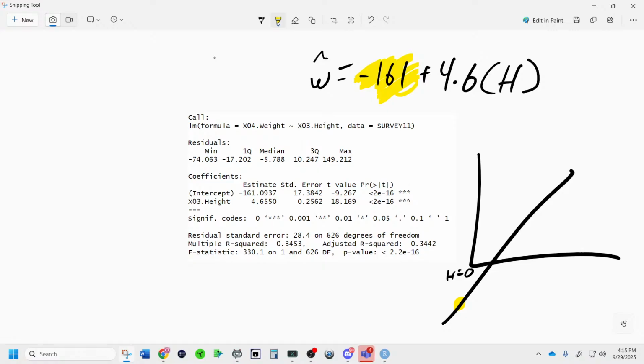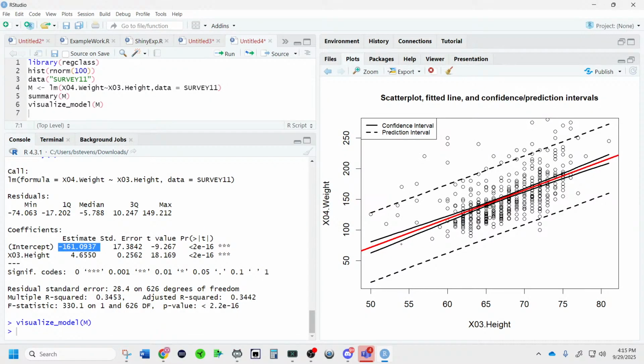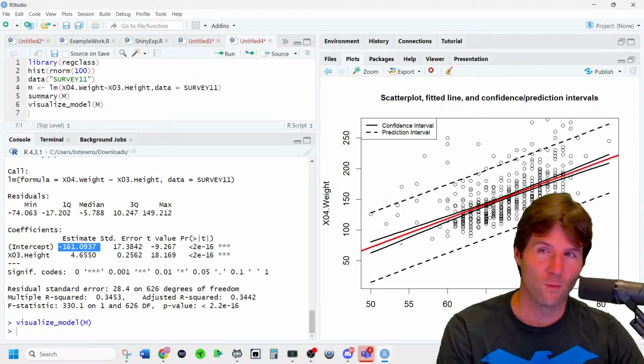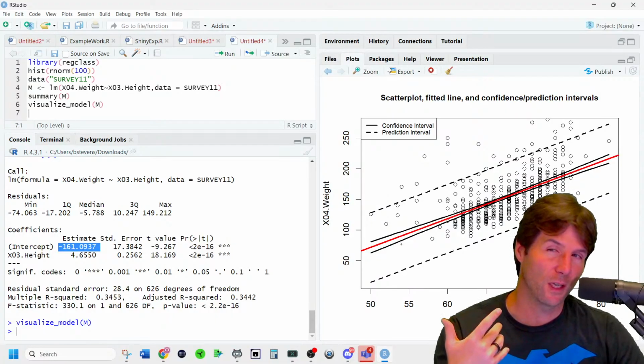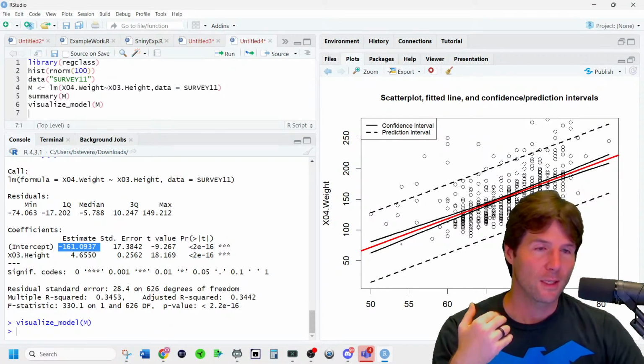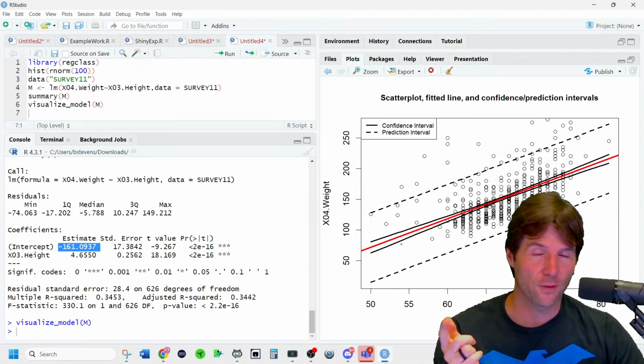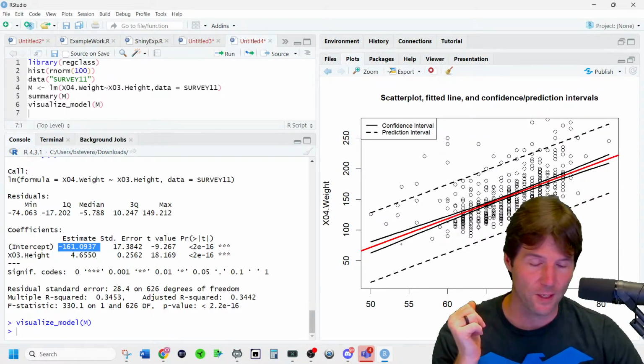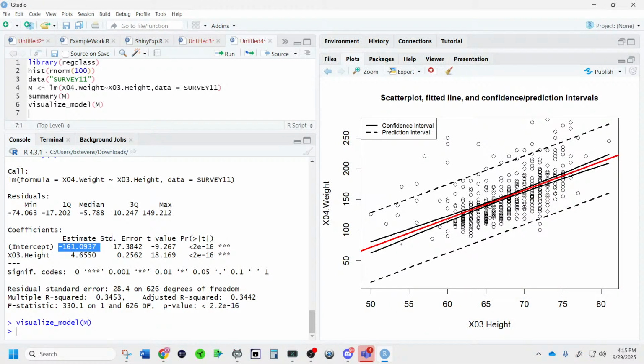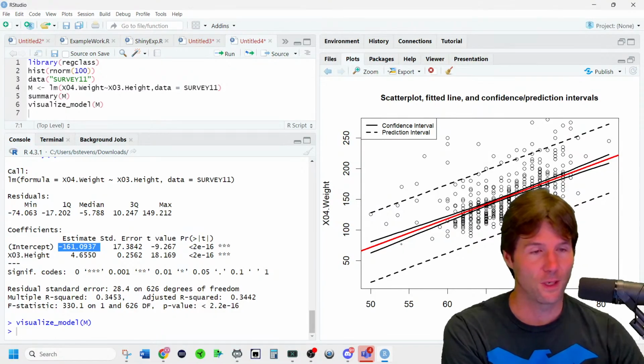Because people who have a height of 0 don't exist, this model is going outside its range of values, and we even see that in the graphic down here. So the question could be on the test, like, explain to your boss why the intercept has no practical interpretation, by interpreting it and going through why it's illogical in multiple ways. It's illogical because you can't have a negative weight. Negative 161 is an illogical value. It's illogical because you can't have a height of 0. We can also see by the range of the x values here that height doesn't go all the way to 0. So that would be the interpretation: for individuals that have a height equal to 0, we would expect their weight to be negative 161. Good stuff right there.